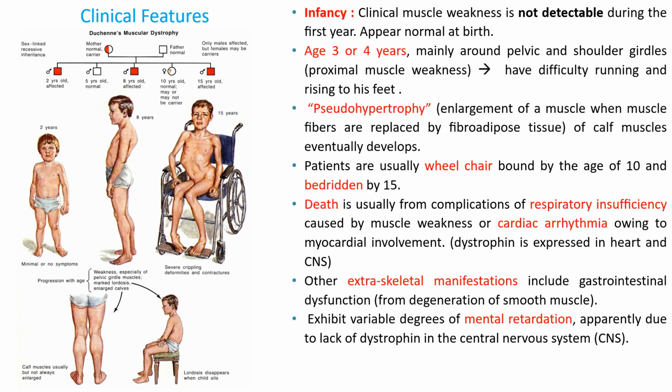Death is usually from complications of respiratory insufficiency because of muscle weakness of the diaphragm or the respiratory muscles, or cardiac arrhythmia because of myocardial involvement. And dystrophin is also expressed in the heart and the CNS. Other extraskeletal manifestations include gastrointestinal dysfunction and mental retardation.